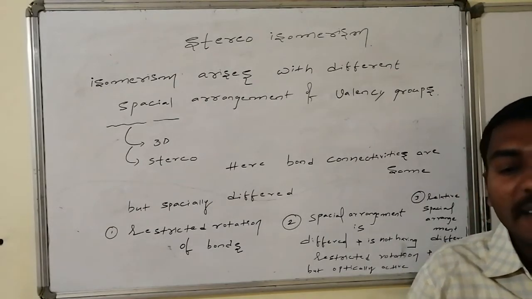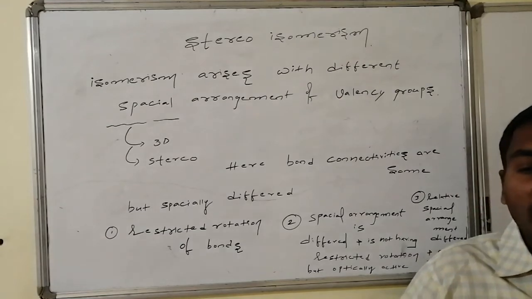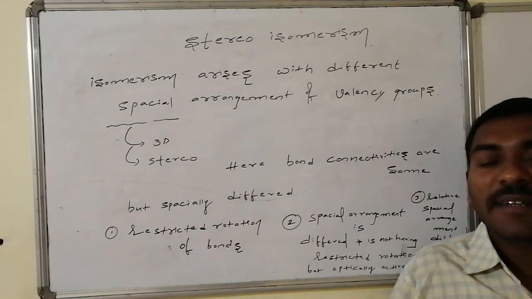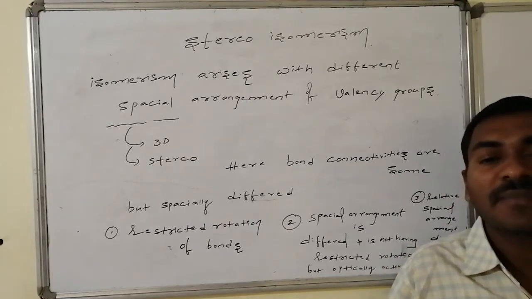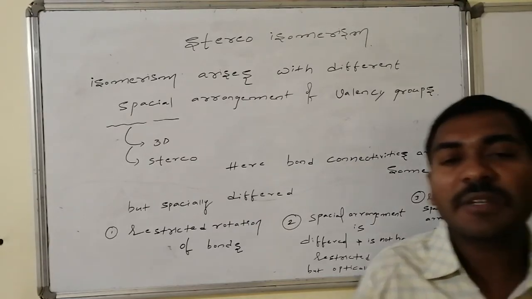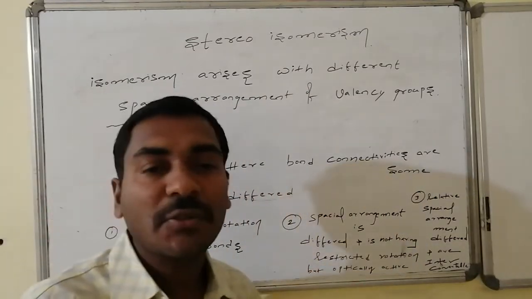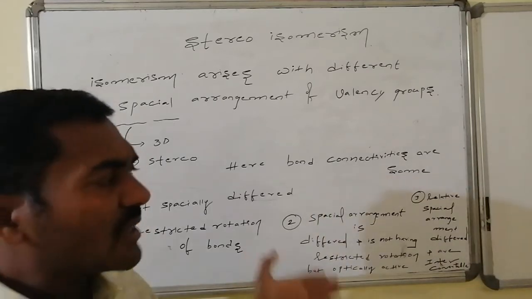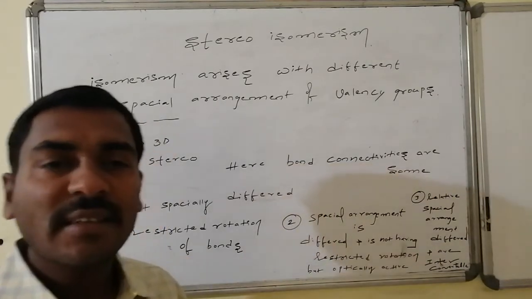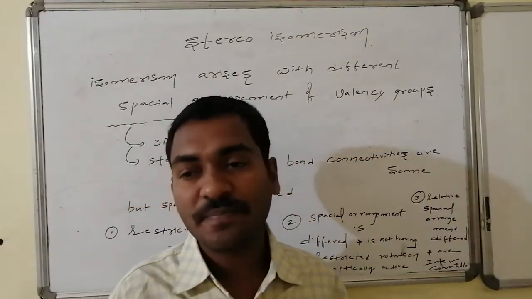Whereas the second case, connectivities remain same on every atom, but the relative arrangement of connectivities present on an atom are differed from one another. Due to this reason, some of them will become optically active, and such kind of isomerism is said to be optical isomerism, that we will discuss later. And the last one, which is a special case, here connectivities present on the atoms are same.